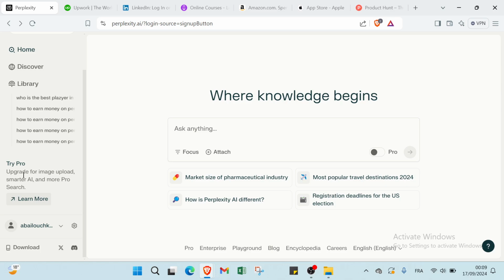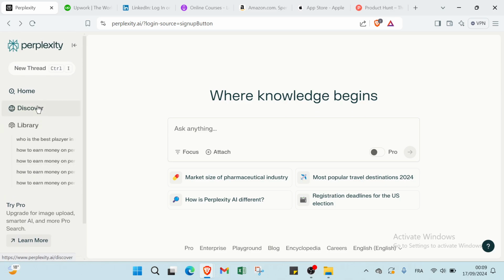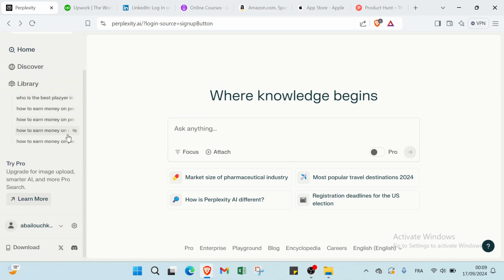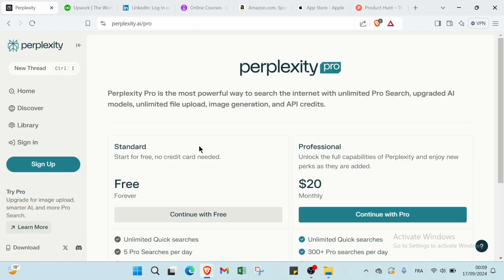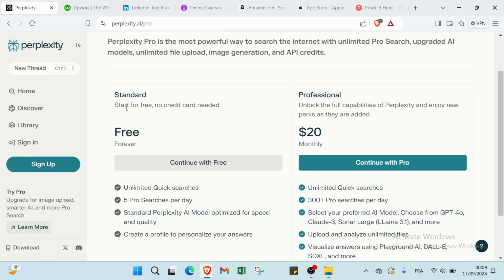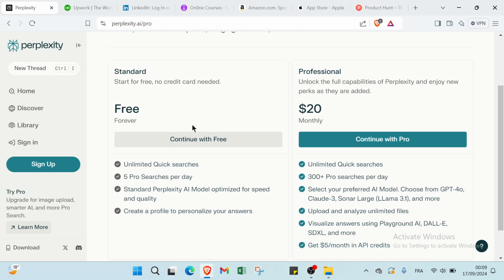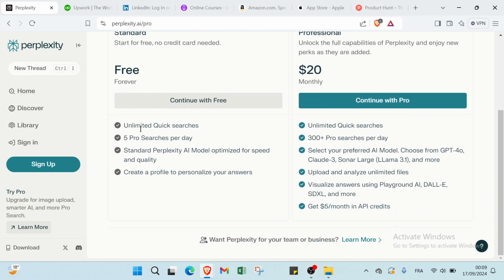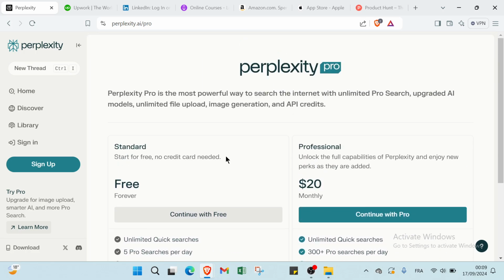Also, if we look at pricing, let's click over pricing, but we first have to get out here. As you can see, we have Perplexity Pro. We have here the free plan, start for free, no credit card needed. We have free forever, unlimited quick searches, 5 pro searches per day, standard Perplexity AI model optimized for speed and quality, and you can create a profile to personalize your answers.